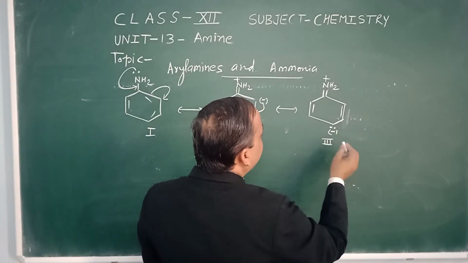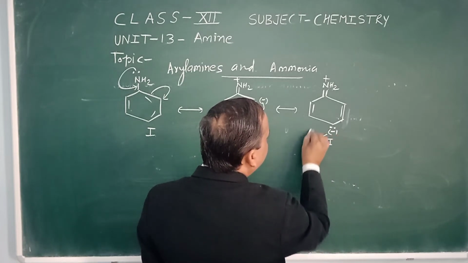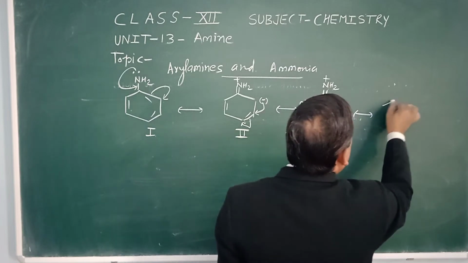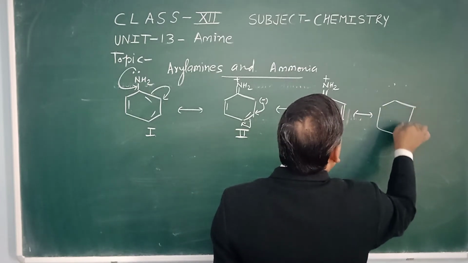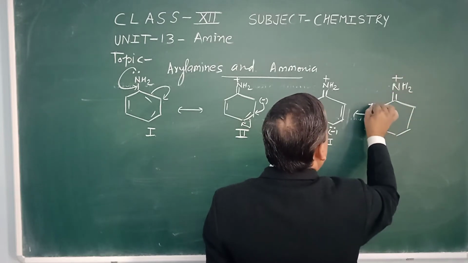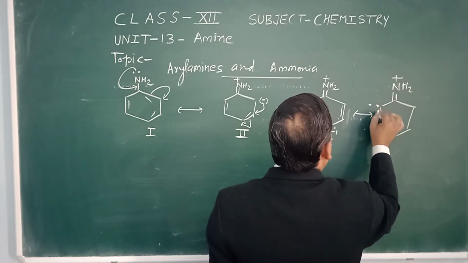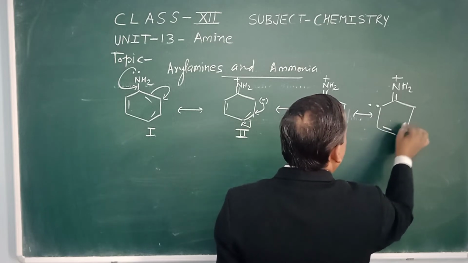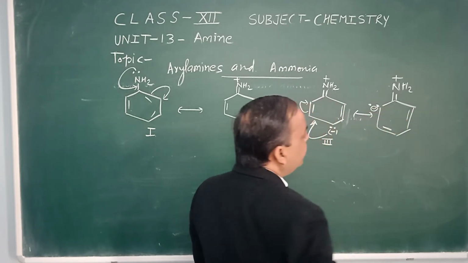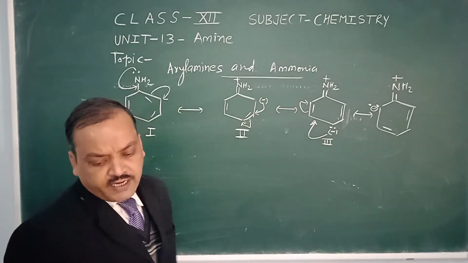After this, the next resonating structure is drawn in the same way, with NH2 plus, a negative charge and double bonds.